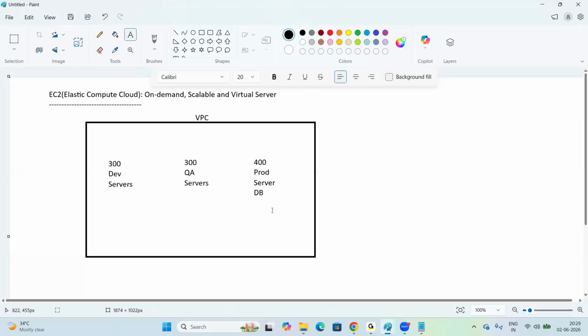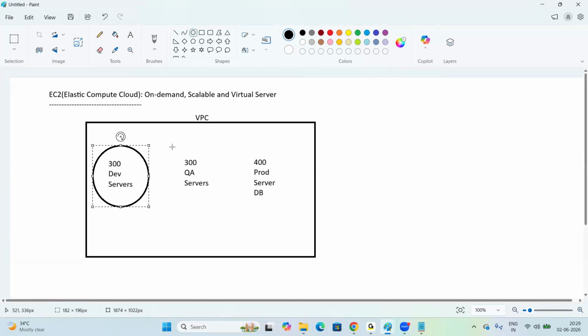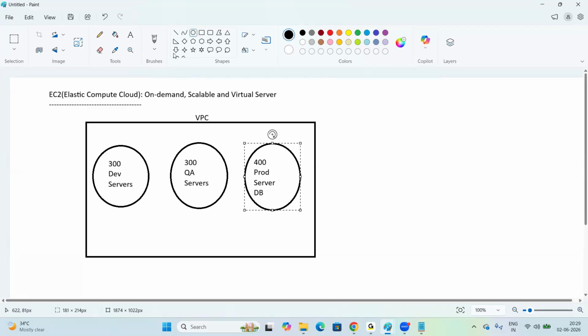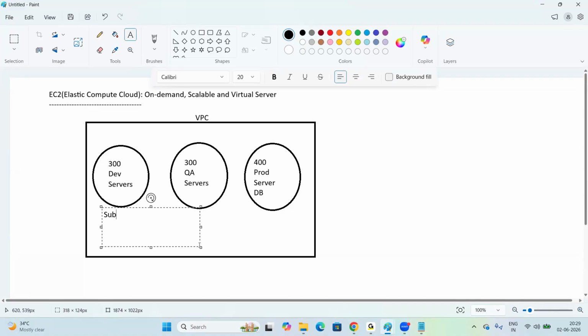So here the problem is databases. Normally, for database servers, we should not allow inbound traffic. If you allow inbound traffic to a database server, there may be chances to leak the data. That is why we can create small networks inside the VPC, which is nothing but a subnet. A subnet is nothing but a small network or subnetwork.